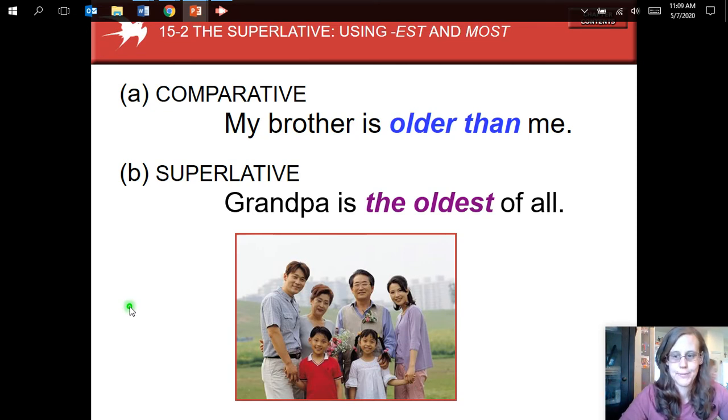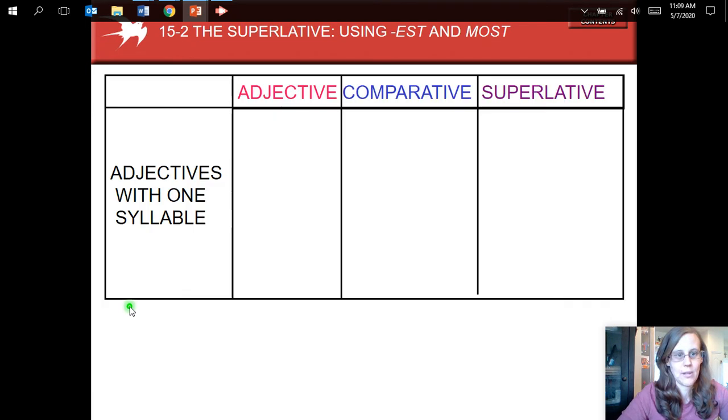Okay, so now how do we make the superlative form? The superlative form follows the comparative form. So if you remember the comparative form, it will be very similar. Our adjectives with one syllable, our small adjectives, one sound, one syllable. For example, old. The comparative form is older, we add the ER.